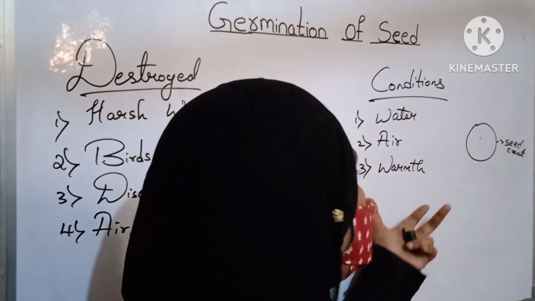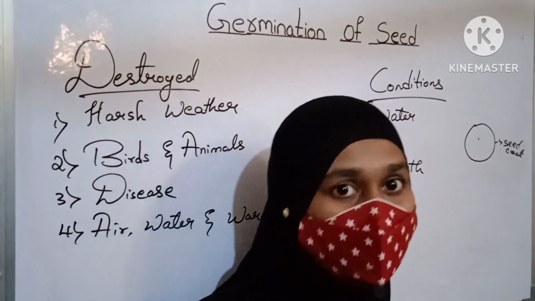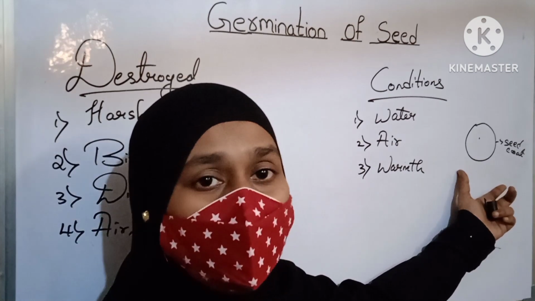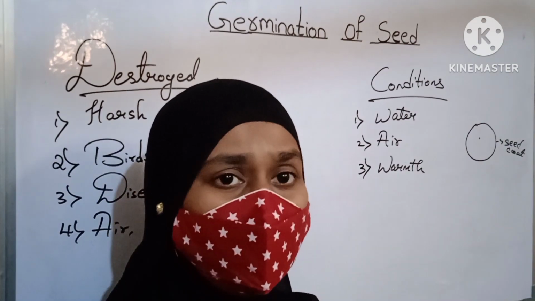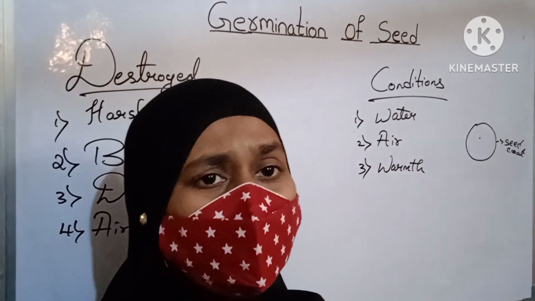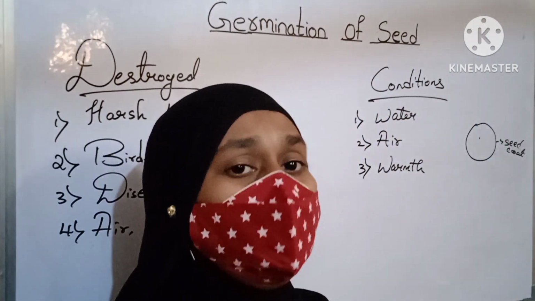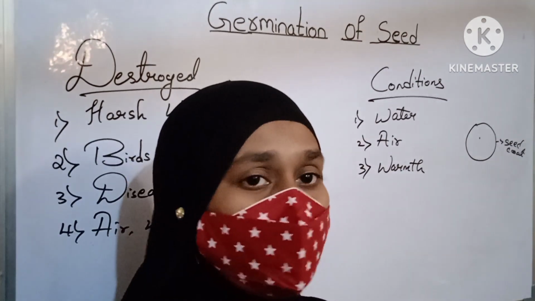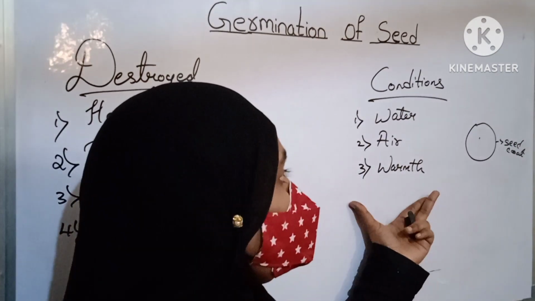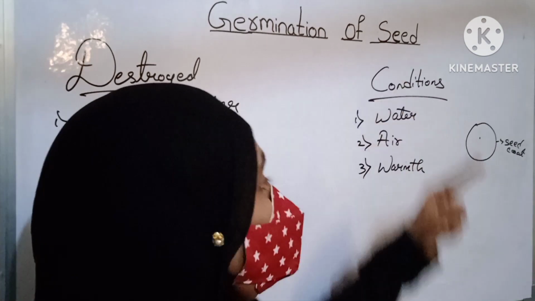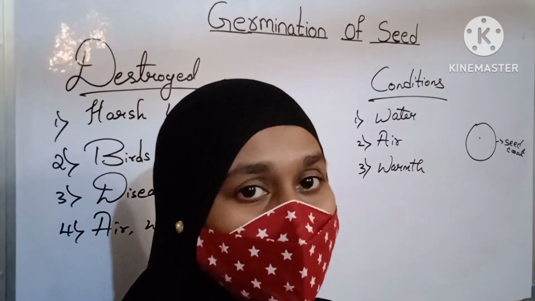Warmth. Warmth is nothing but the temperature that sunlight provides. If the seed gets a suitable amount of temperature, it starts to grow into a new plant. If the temperature is very high or very low, what will happen? The seed does not germinate. If the temperature is too high or too low, it does not grow. Yes, these are the conditions which a seed requires: water, air and warmth to grow into a new plant, isn't it?